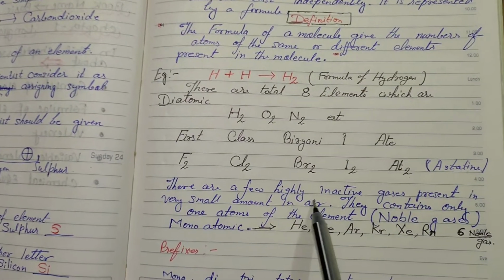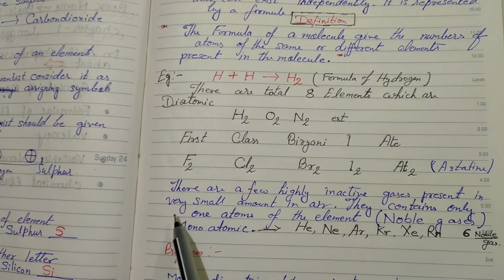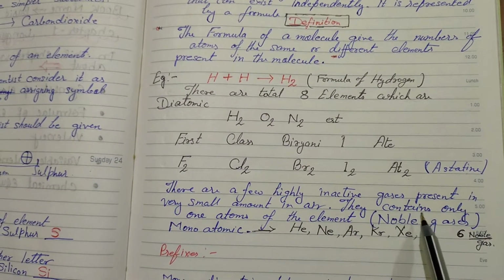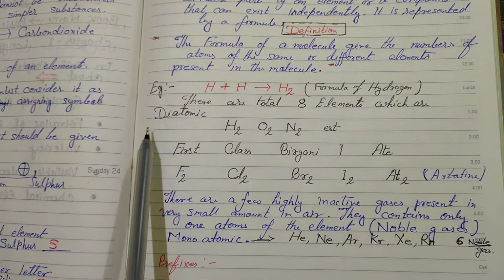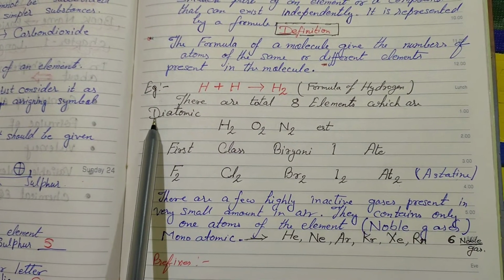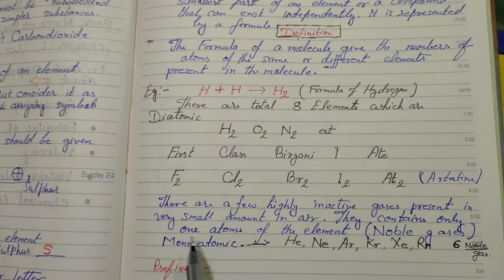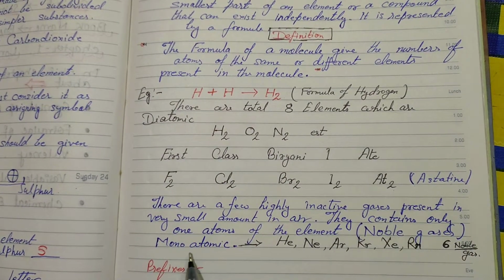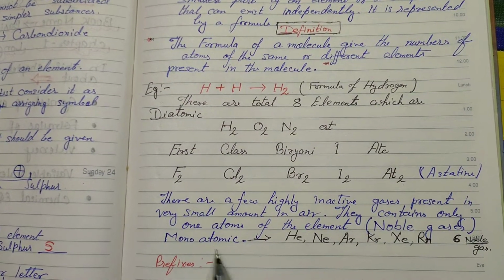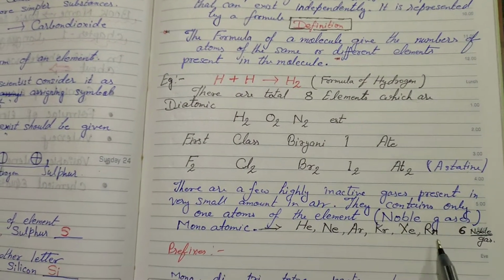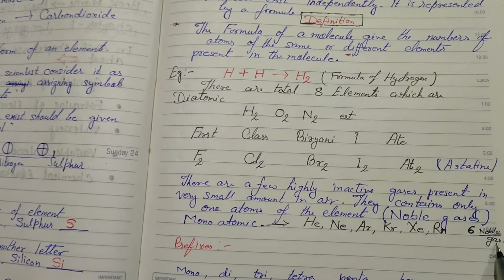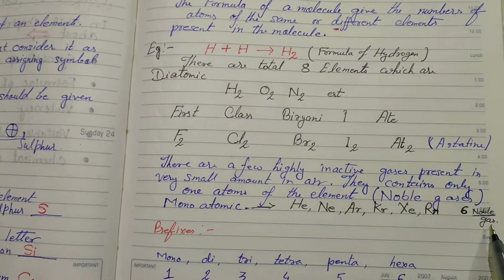Now there are a few highly inactive gases present in very small amounts in air. They contain only one atom. You can see that this is 2 atoms combining. We say that it is diatomic, and when one atom is alone, we say it is monoatomic. What are the noble gases? Helium, neon, argon, krypton, xenon and radon. These are the 6 noble gases, which are monoatomic.